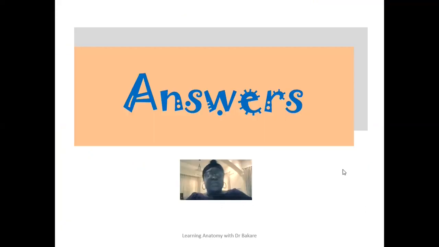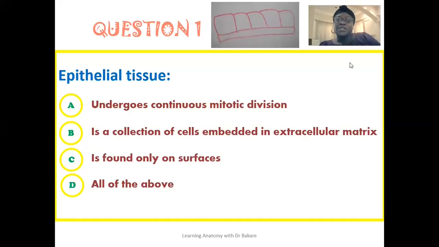So now we go through the answer slides to check if we are correct. So for question 1, which reads that epithelial tissue are seen to undergo continuous mitotic division. This option here is the correct option.